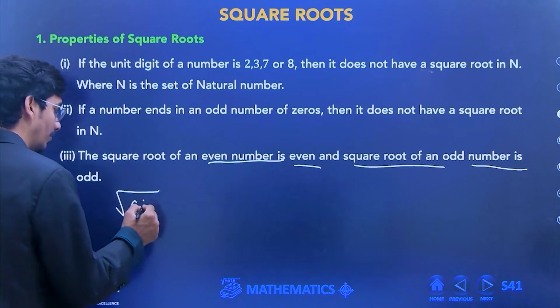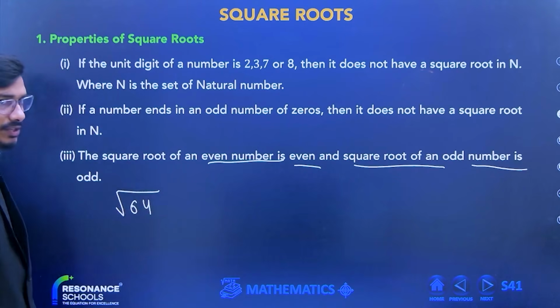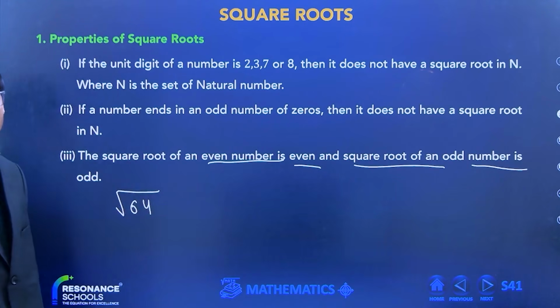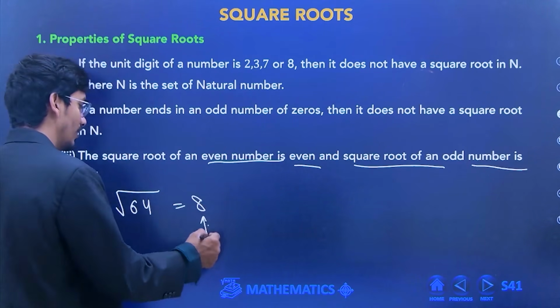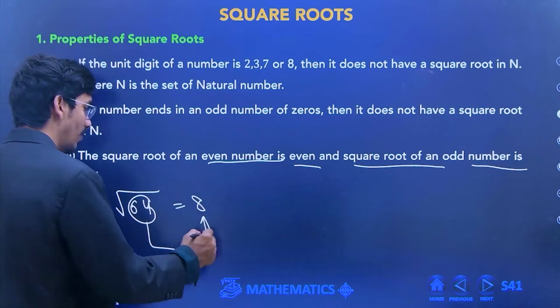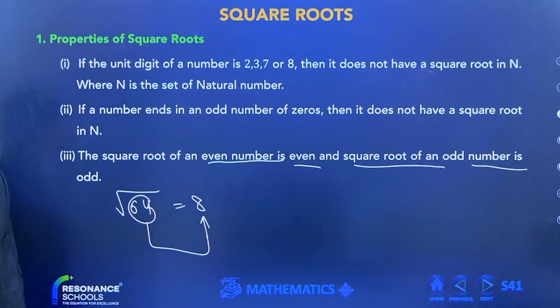Square root of 64. The number 64 is an even number, and the square root of 64 is what? 8. It means this is also an even number. So the square root of an even number is even. The square root of an even number is even.